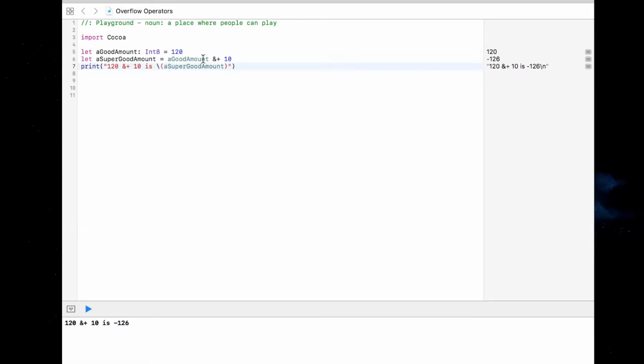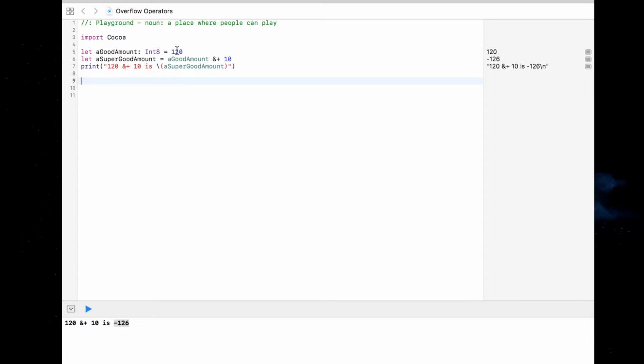The result of overflow adding 120 and 10 and storing the result into an Int8 is negative 126. And we were all totally expecting that, right? I know I wasn't. So to understand the logic behind this mystery result, think about incrementing a good amount one at a time. Because a good amount is an Int8, once we get to 127, we've hit the peak of the mountain.